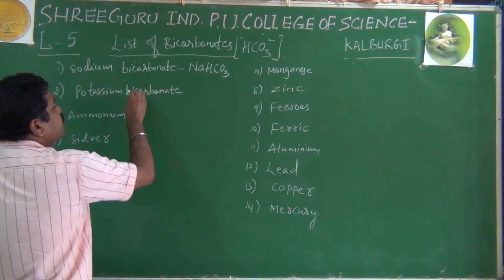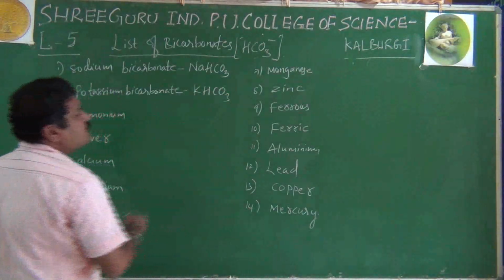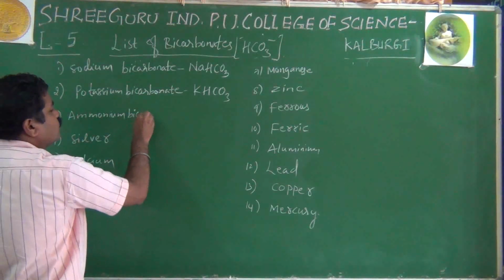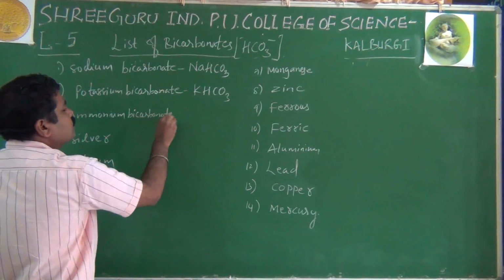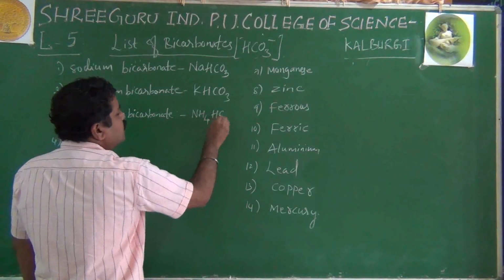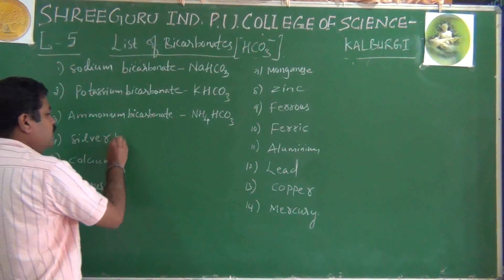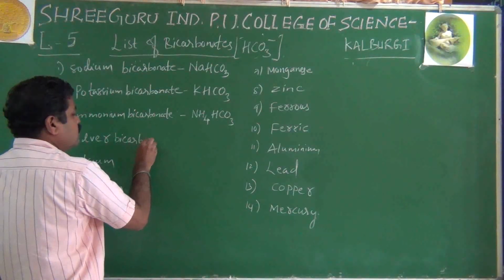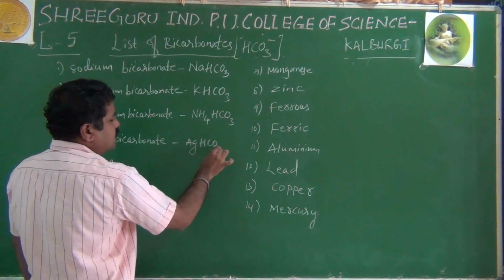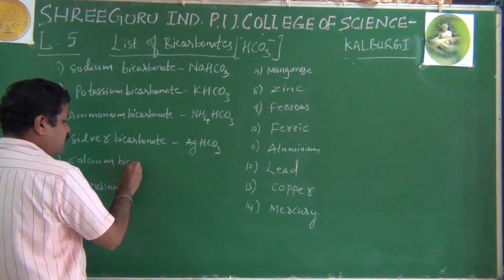Next, potassium bicarbonate, KHCO3, K plus, HCO3 minus. Ammonium bicarbonate, NH4HCO3, because NH4 plus and HCO3 minus. Silver bicarbonate, AgHCO3.